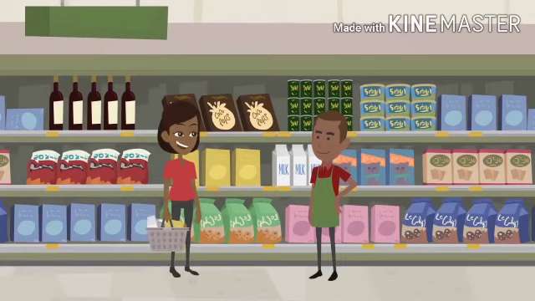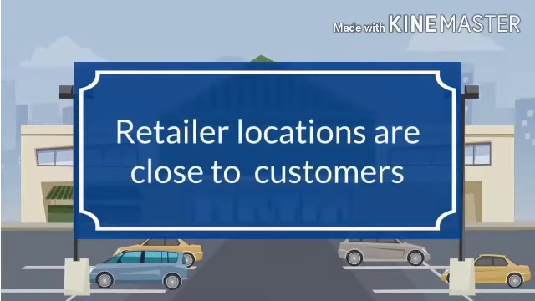So the retailers are the end of the channel in the supply chain. They sell goods directly to the customer. Most retailers operate in locations that are close to their customers and they sell products for several manufacturers.